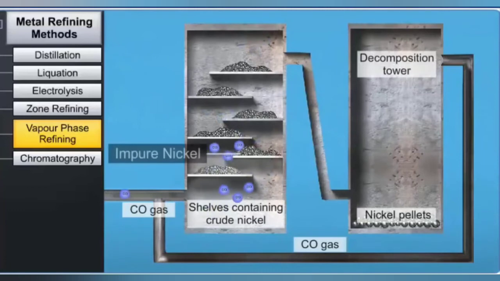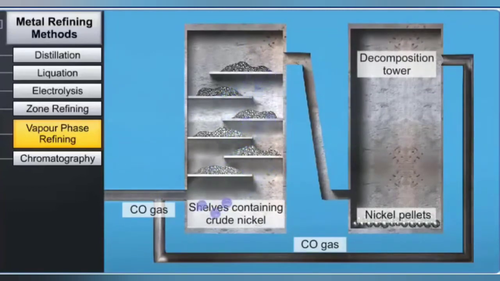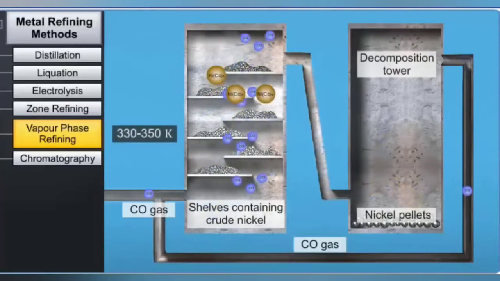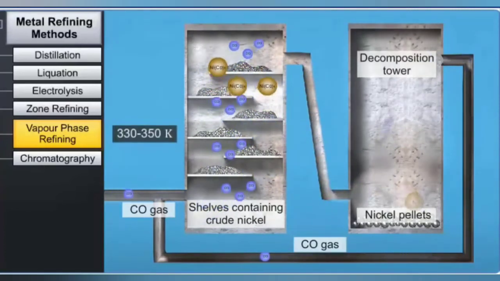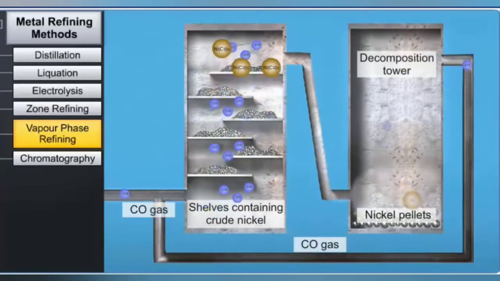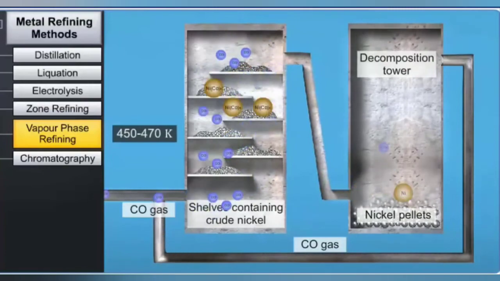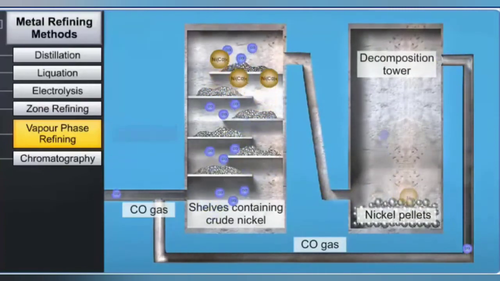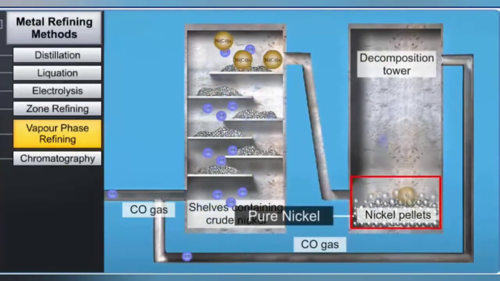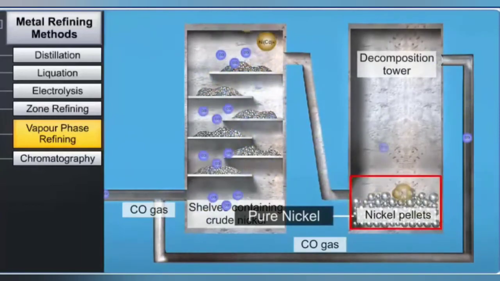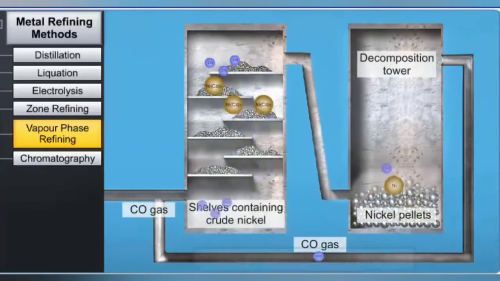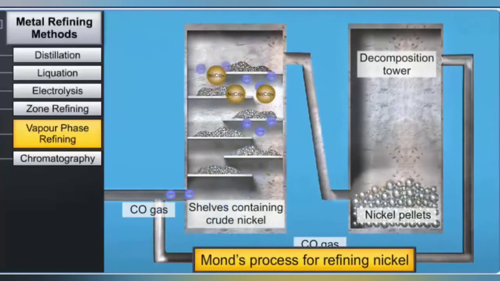Consider the purification of nickel. Nickel reacts with carbon monoxide to form volatile nickel tetracarbonyl complex at a temperature of 330 to 350 Kelvin. Nickel tetracarbonyl is then heated to 450 to 470 Kelvin, where it decomposes to give pure nickel and carbon monoxide. This method is known as Mond's process for refining nickel.